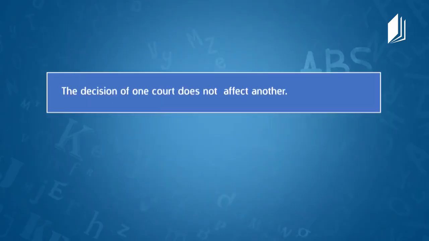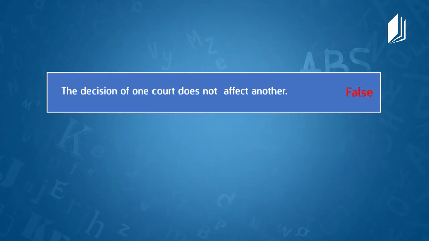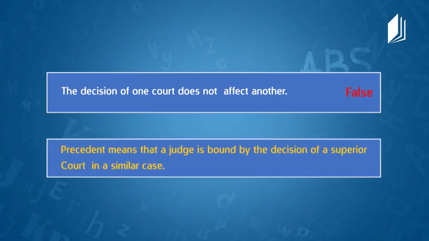Okay, and I think that we have one more statement. And I will read it. The decision of one court does not affect another. Is that true? I think that's not true, definitely. It's false, because I remember we read precedent means that a judge is bound by the decision of a superior court in a similar case.